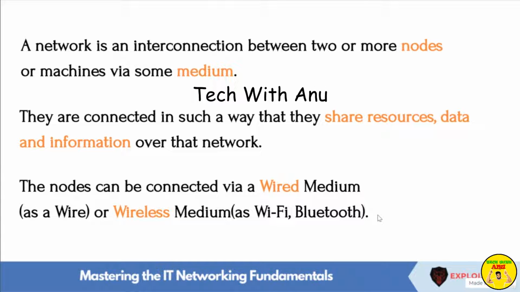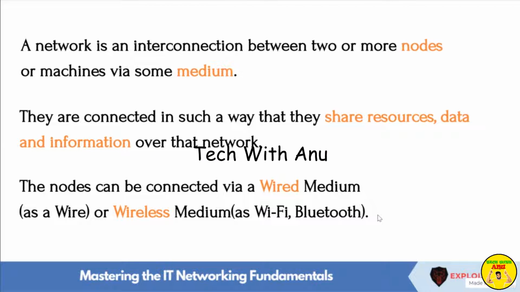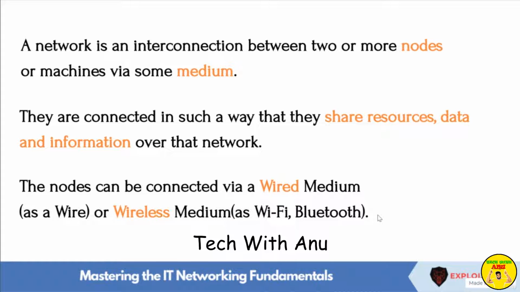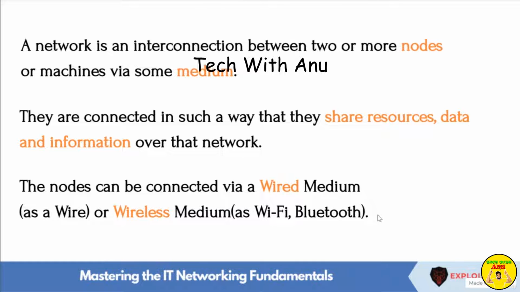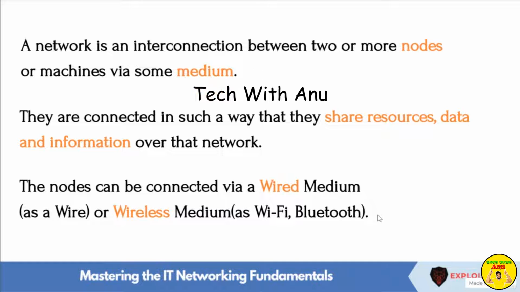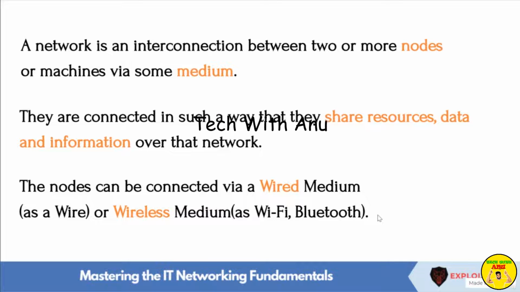To make transmission of data possible, we need a channel that can serve as a link between these two connected devices so that they can share data, resources, and information over it. The connecting media or the channel can be of different types depending on the requirement of the communication. The nodes can be connected through a wired cable to form a wired network, or they can also be connected seamlessly without wires to form what we know as a wireless network.